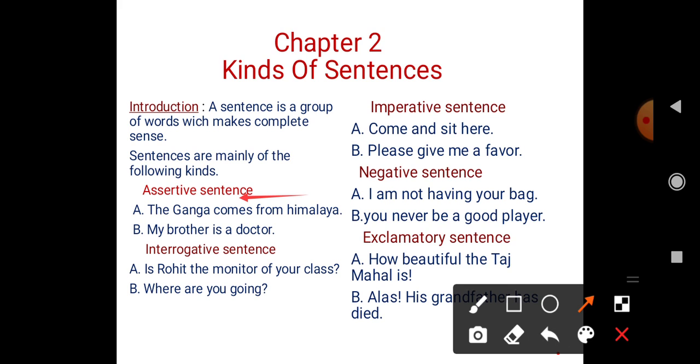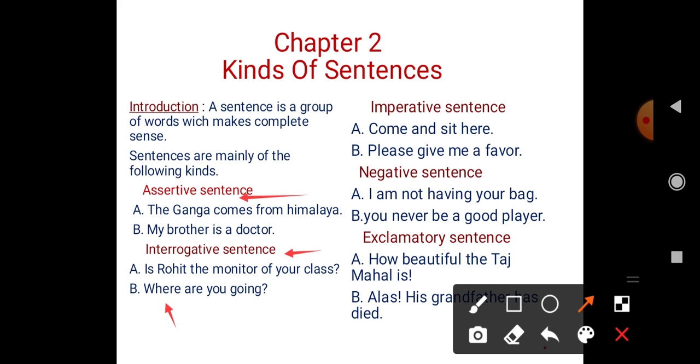Now look at the next. Next one is interrogative sentences. What are interrogative sentences? Interrogative sentences are the sentences which ask a question. In this type of sentences, the sentence starts with a helping verb like is or am. Like this sentence starts with is, which is a helping verb, you know very well, and helping verb or wh word like what, where, when, etc.